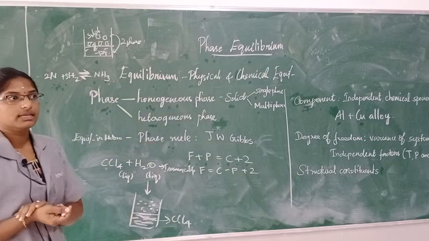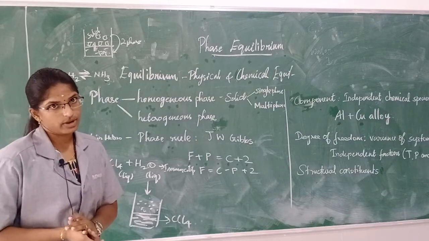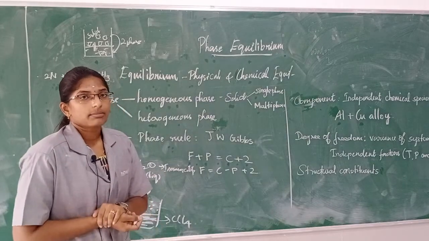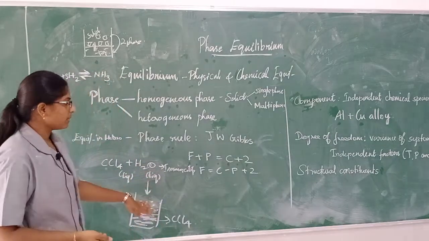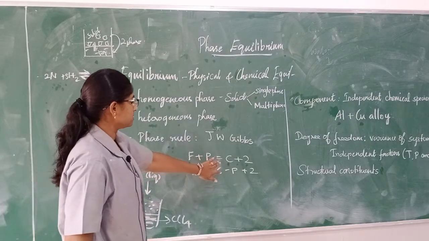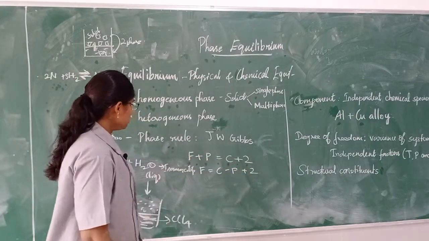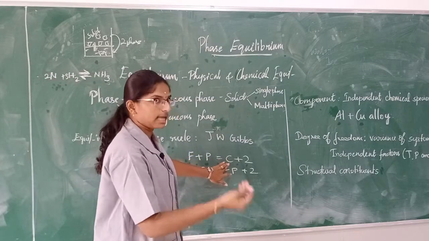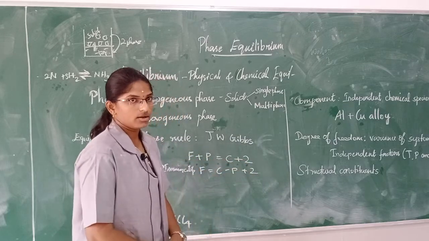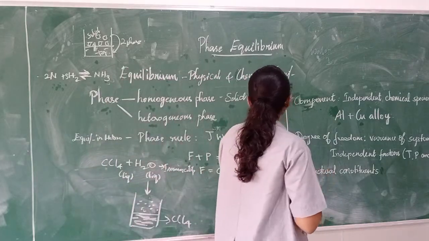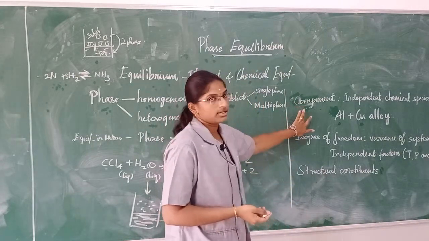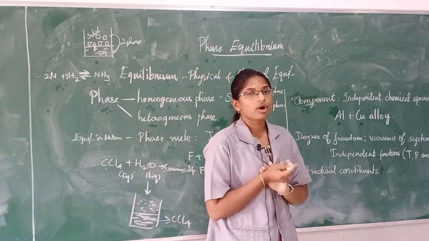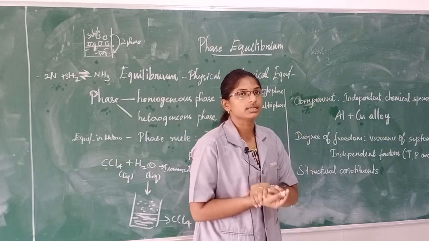Phase rule. The phase rule is introduced to explain heterogeneous phases, and was given by J.W. Gibbs. Thermodynamically, he gave a mathematical expression: F + P = C + 2. Here F is the degree of freedom, P is the number of phases, and C is the number of components present in that system, and 2 is a digital representation. Okay, coming to the term component. In the phase rule we are using the term component. Component means the number of independent chemical species present in the system.